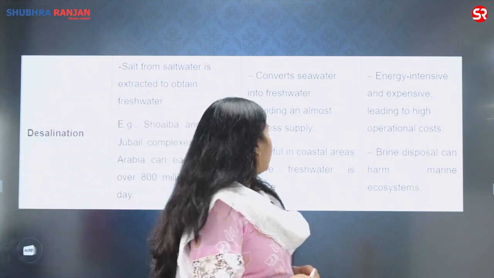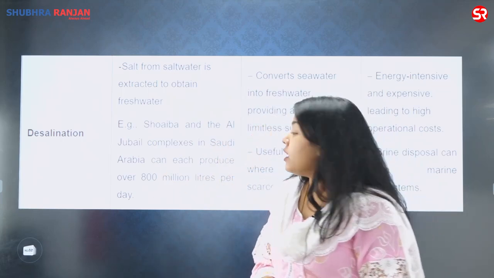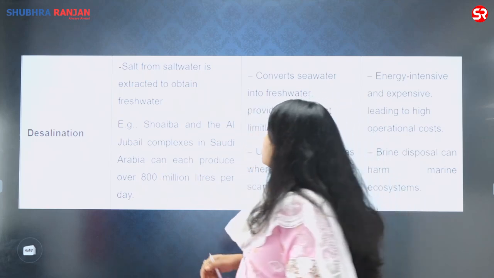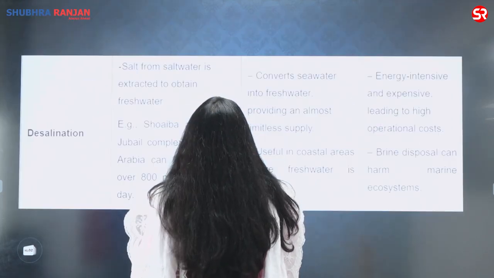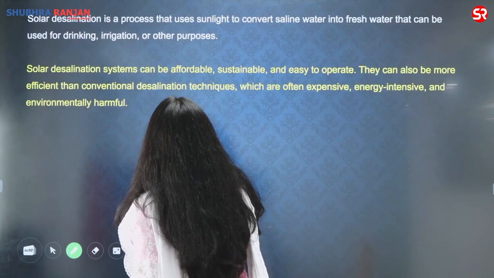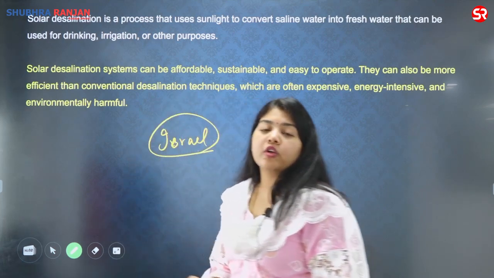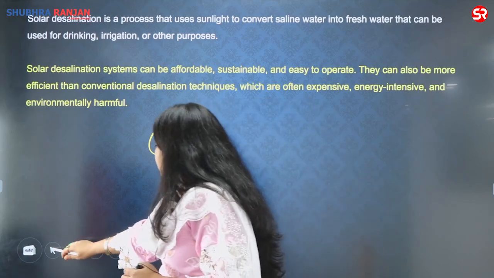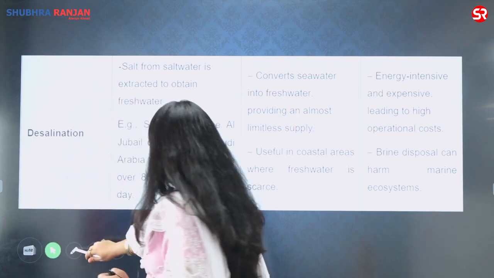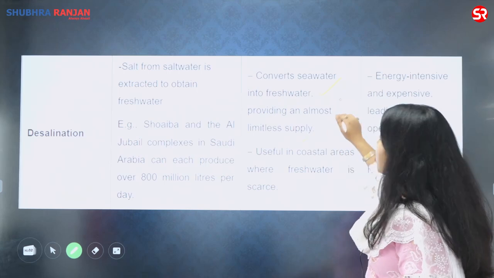Now here the Saudi Arabia example I have given, how Saudi Arabia is successfully extracting over 800 million liters of water per day. You can also give the example of Israel. Israel has also pioneered and now achieved the expertise in producing fresh water from the salt water. If I look at the possible concerns around it, this is what is happening. It is converting the sea water into fresh water, providing almost limitless supply.